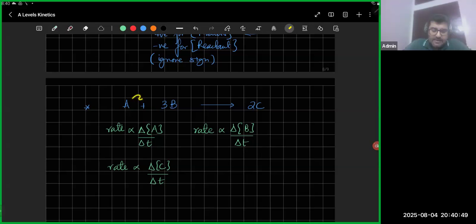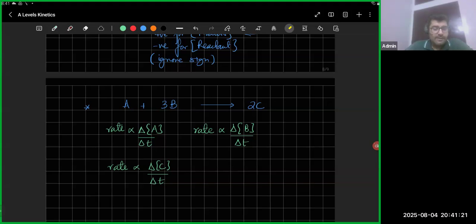So if I measure the rate with respect to A, the rate with respect to C would be twice as much. Because obviously, if 1 A gets used up every second, then 2 molecules of C are going to be produced. And similarly with B as well, if 1 A gets used up every second, then 3 molecules of B are going to get used up. So B's rate would come out to be 3 times higher. Is this clear as well? Yes.